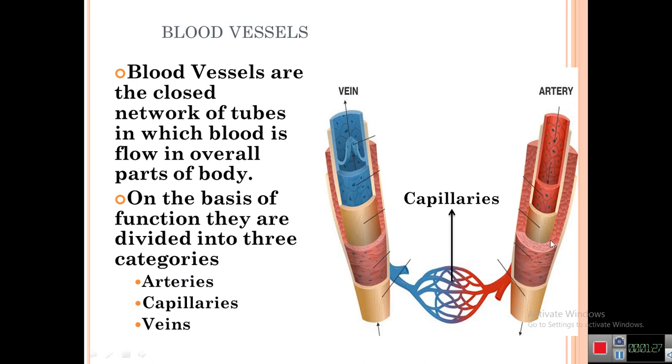So here this is an artery. Artery carries the oxygenated blood from the heart and supplies it to all parts of the body. Artery will convert into the arteriole, and arteriole will convert into the capillaries. In the same way capillaries will convert into the venule, and after that venule will convert into the vein. So this is a vein.